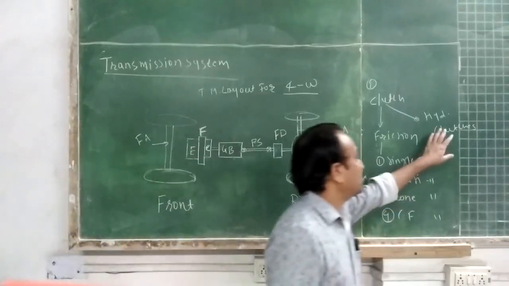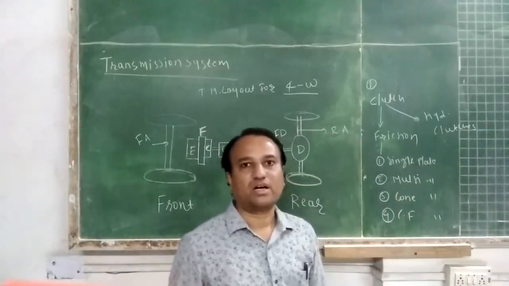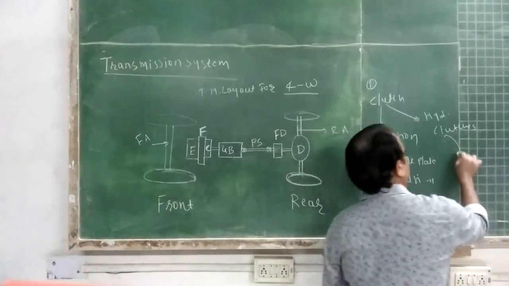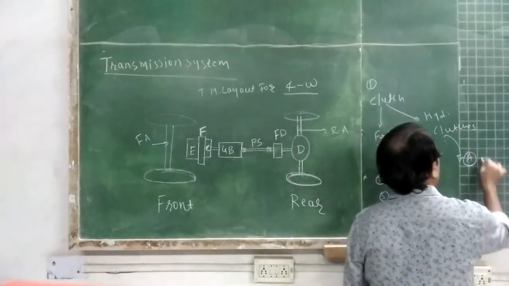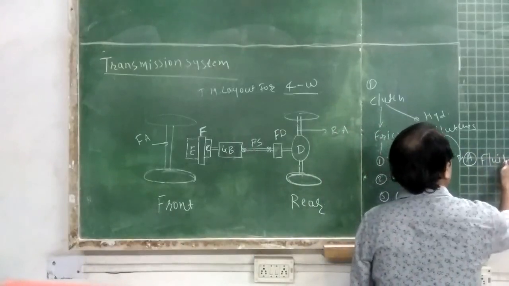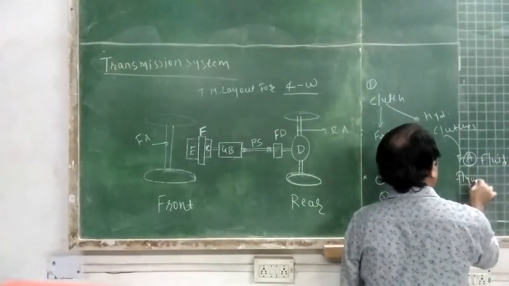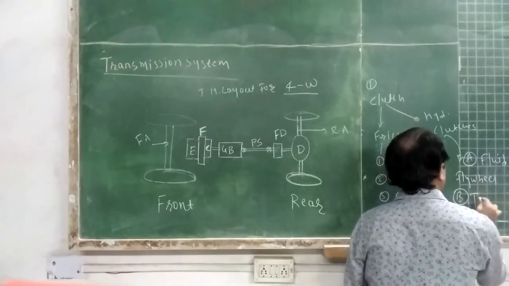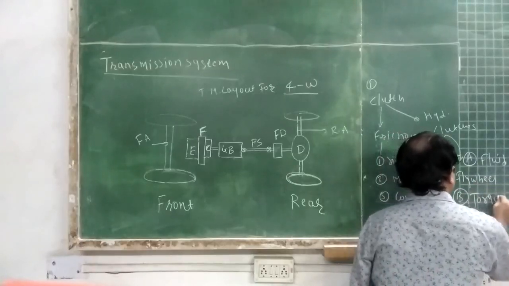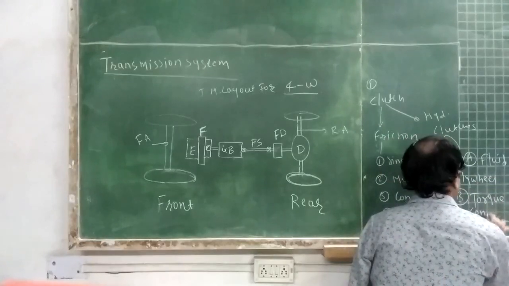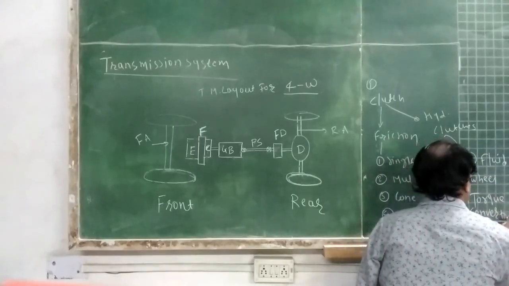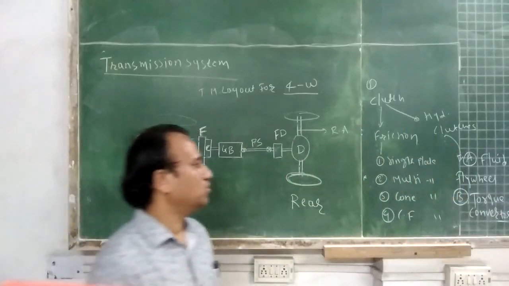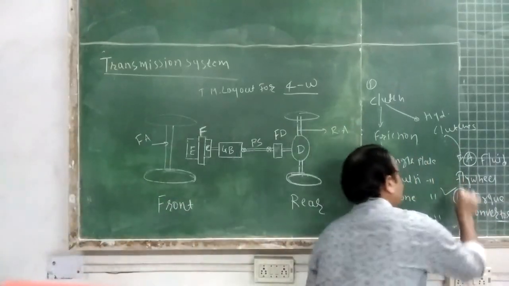Hydraulic clutches are used in semi-automatic or automatic transmission. First hydraulic clutch, fluid flywheel. Second, torque converter. The torque converter is popularly used.